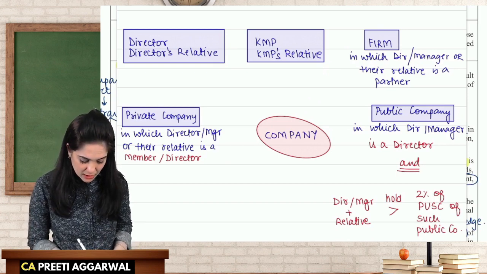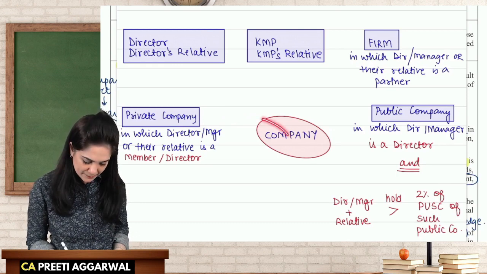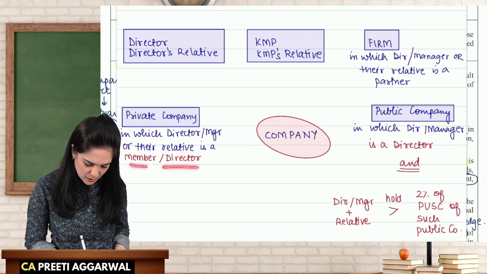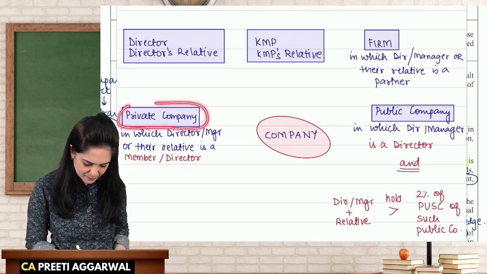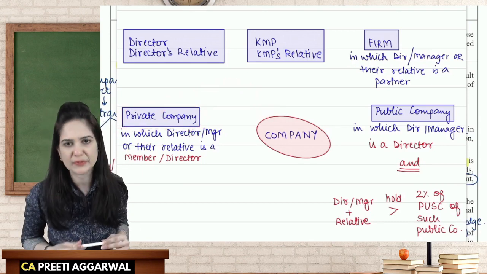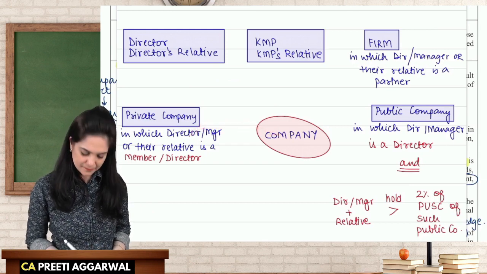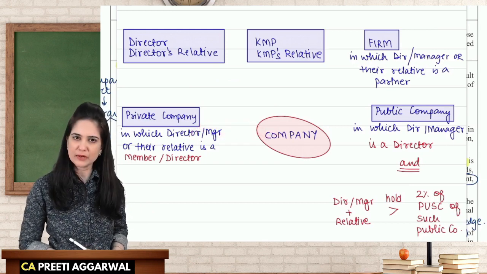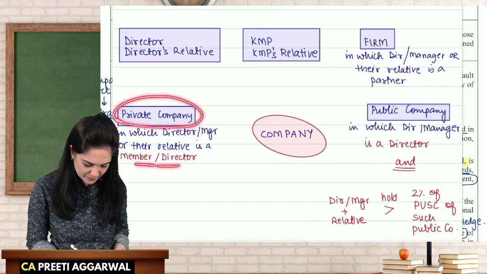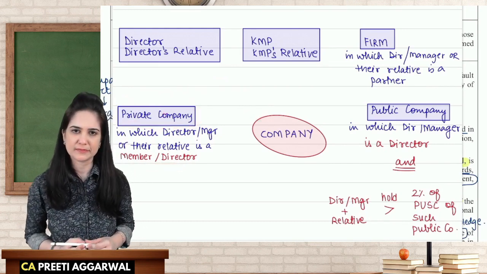Next. Company's director, company's manager or their relative is a member or director in a private company, then that private company is the related party of the company. I repeat. Director of the company, manager of the company or their relative is a member or director in the private company, then this private company is the related party of the company.